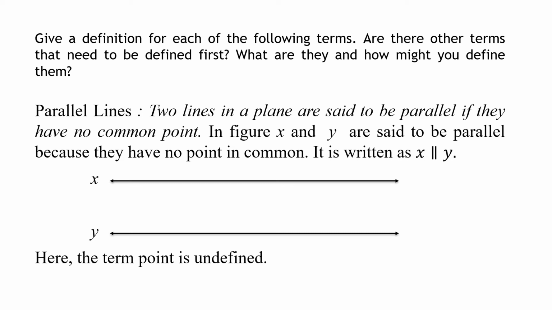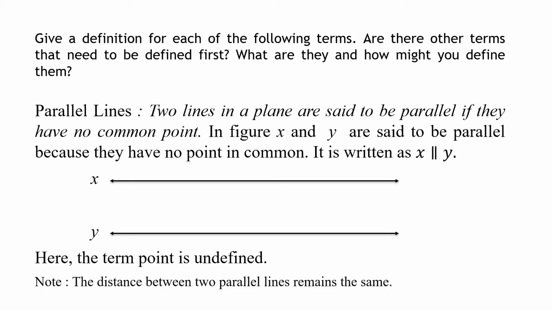It is an undefined term, and a line is also undefined, but two lines are parallel if they have nothing in common. They have no common point. Now, like I told you, note that the distance between two parallel lines remains the same.